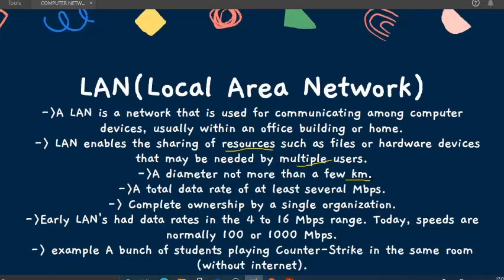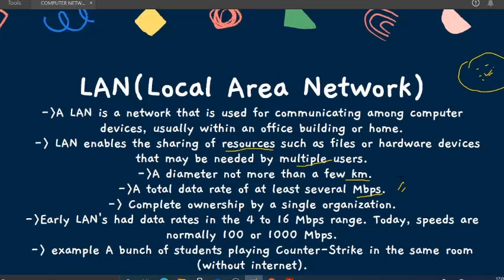Then the next point is a total data rate of at least several MB per second. The speed is MB per second. Actually, the best speed that we are getting among all those three networks, we are getting in LAN only, because it's covering the least area. You can just consider the example: we have only the least area, and if the number of users is less, the best service that we can get is in LAN only. It has at least several MB per second speed.